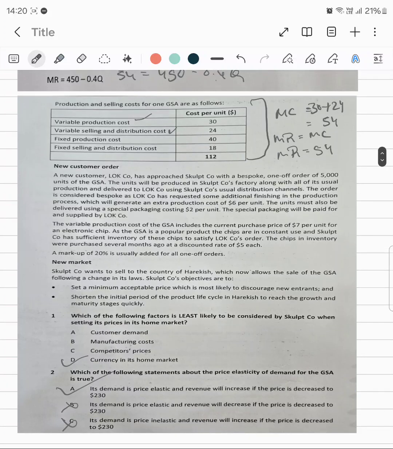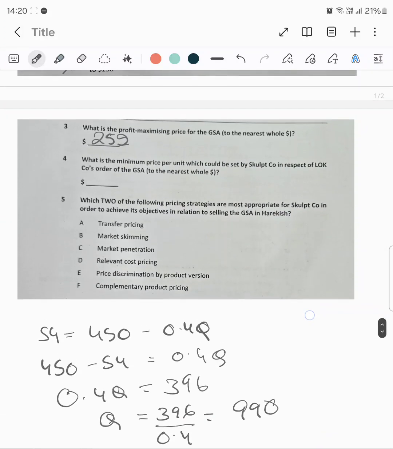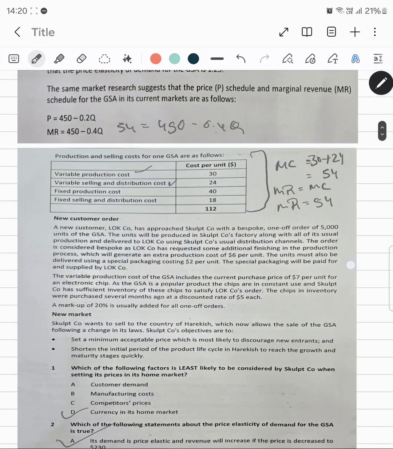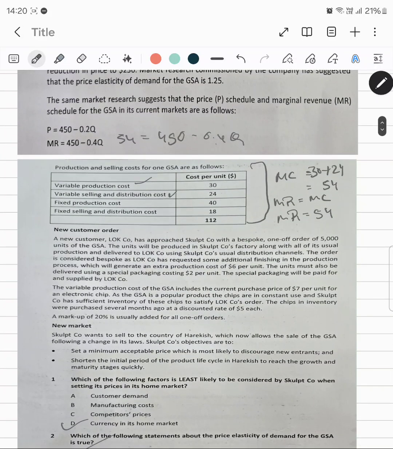Now let me read this in case of LOK. It is asking me the minimum price. When I talk about minimum price, it can be the relevant cost, so I need to refer to my relevant cost concept for this. A new customer, LOK company, has approached Skulpt company with a bespoke one-off order of 5,000 units of GSA.